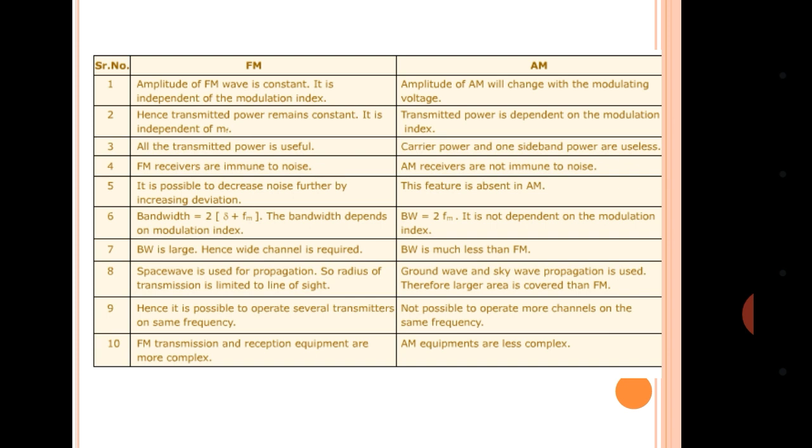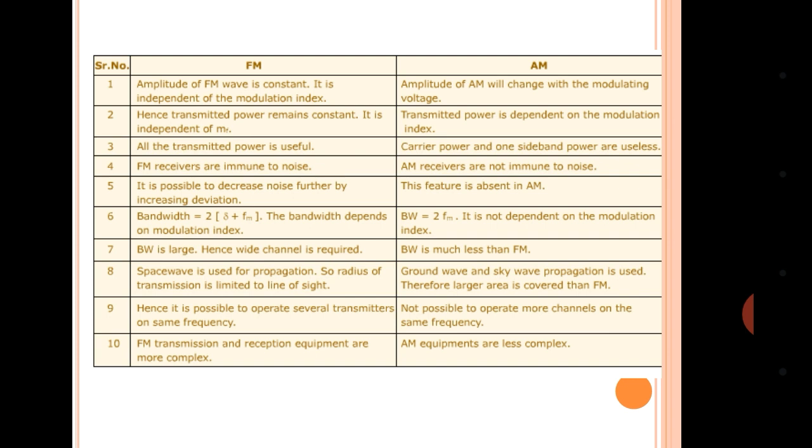FM receivers are immune to noise. In AM, they are not immune to noise, that means it is more susceptible to noise. In FM, it is possible to decrease the noise further by increasing the deviation. This feature is not present in AM. In FM, bandwidth is 2 times delta plus FM. The bandwidth depends on the modulation index. But in AM, bandwidth is 2 FM. It does not depend on the modulation index. It depends on the modulating frequency.